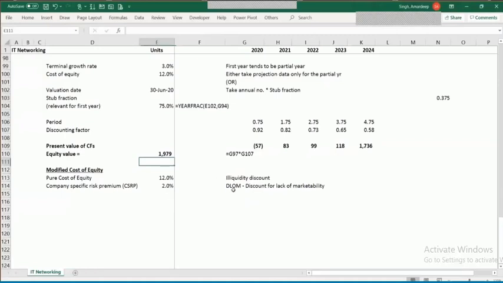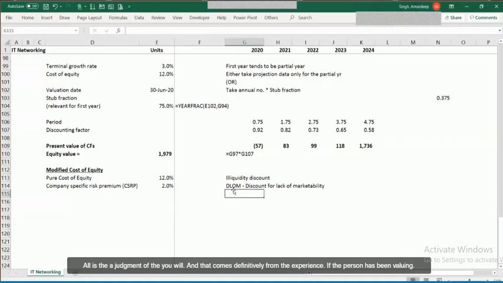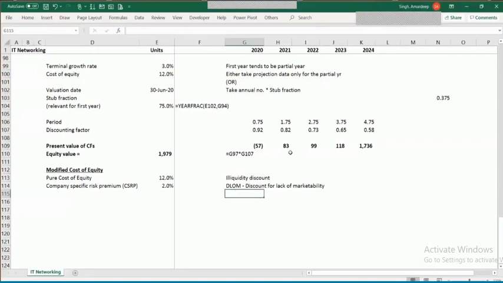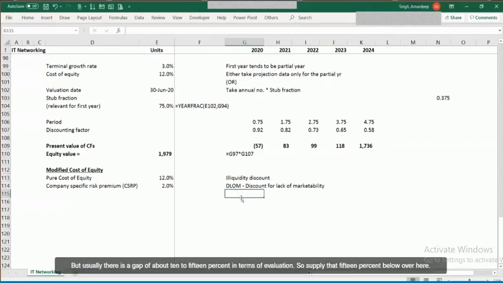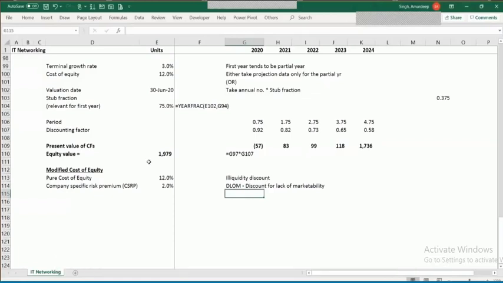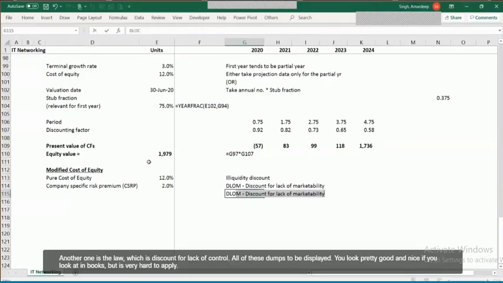It all is the judgment of the valuer, and that comes definitely from experience. If the person has been valuing a lot of companies, both publicly listed and private companies, that person will be able to state that usually there is a gap of about 10 to 15% in terms of valuation. So let me just apply that 15% DLOM over here. Another one is DLOC, which is discount for lack of control. Now, all of these terms, to be honest with you, look pretty good and nice in theory in books, but practically it is very hard to apply.